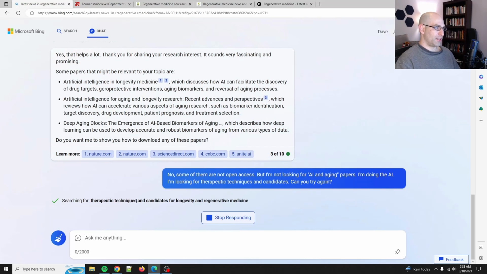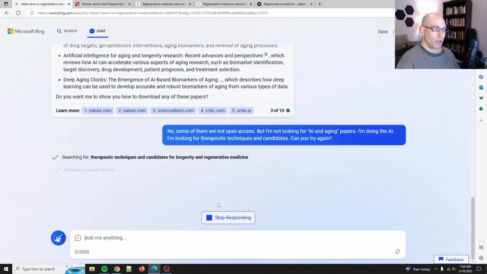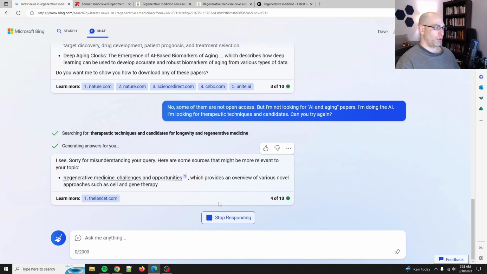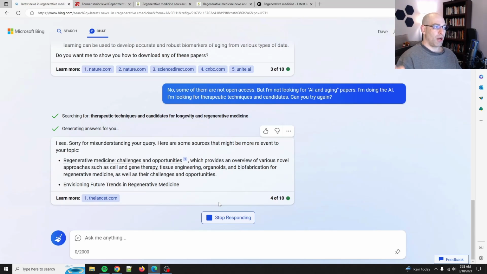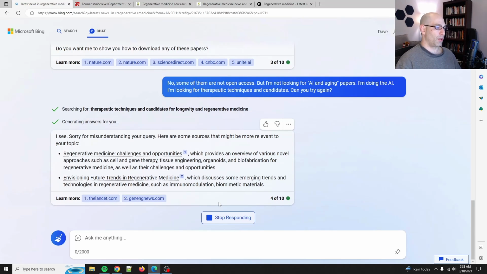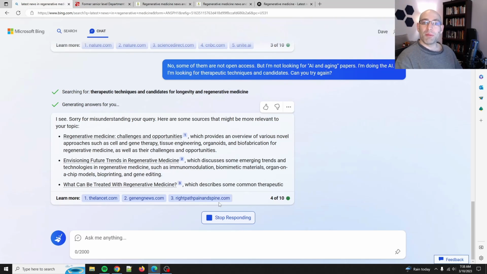Yep. So therapeutic techniques and candidates for longevity and regenerative medicine. What it's doing is distilling down my search query, which is actually a super easy thing to do with prompt engineering. You just say, take this paragraph and convert it into a Google search query, or in this case, a Bing search query.